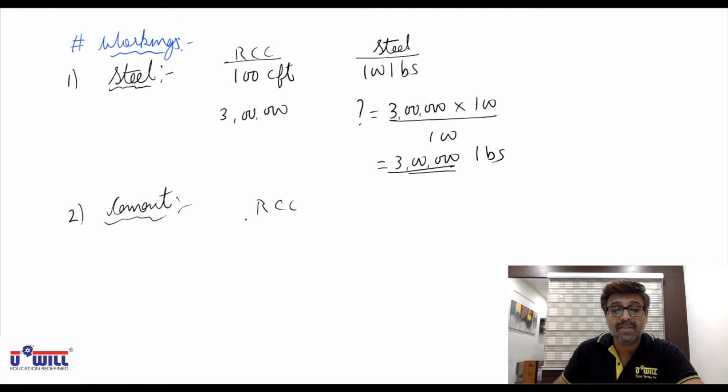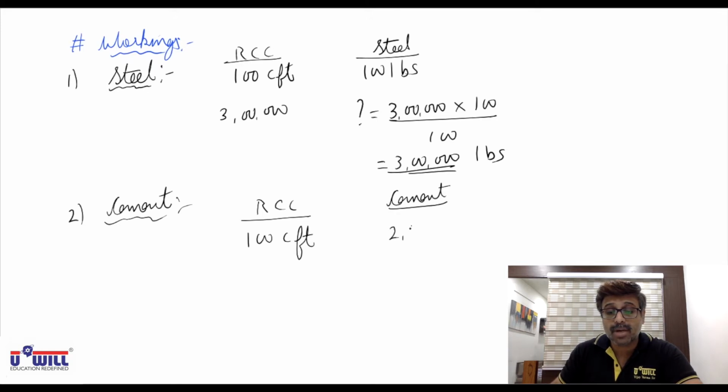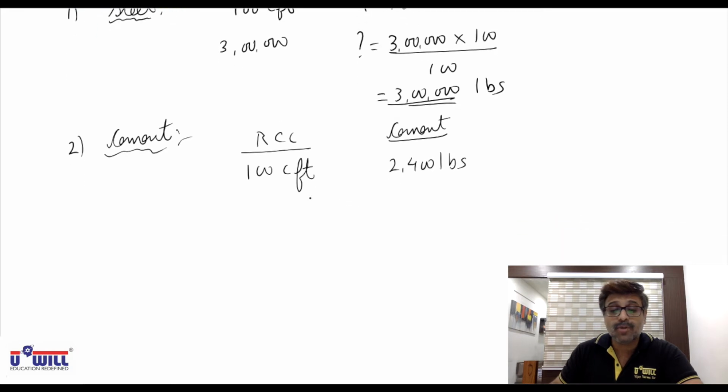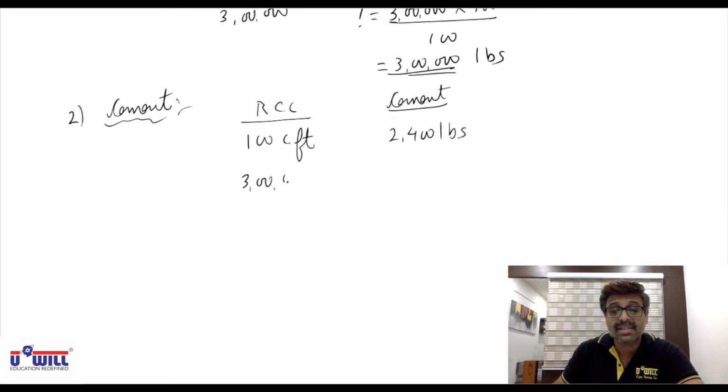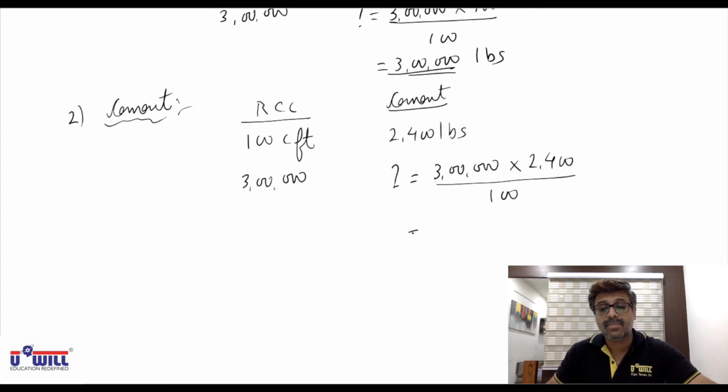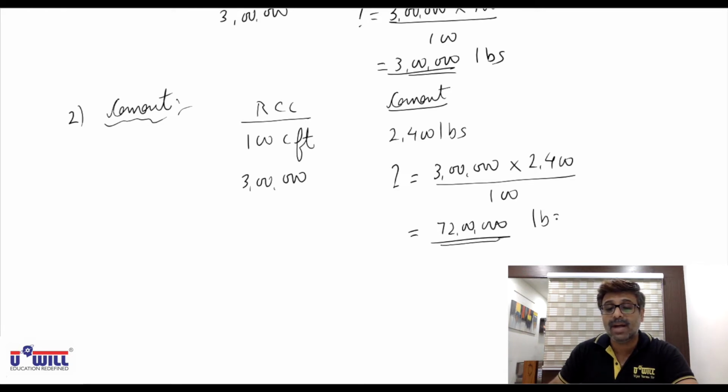For 100 cubic feet of RCC, the cement required is 2,400 pounds. So for 3 lakh cubic feet of RCC, how much cement will be required? 3 lakhs into 2,400 divided by 100. Do it everyone. 72 lakh pounds of cement will be required to construct 3 lakh cubic feet of RCC.